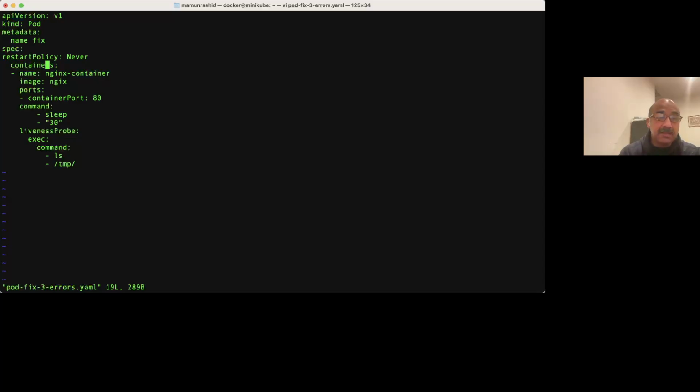That should not be a problem, but that's line 7. So let's look at what's happening before that. What you see here is there's a restartPolicy of Never, but why is this line starting at the same level as spec? You see, it's at the first column, right? Anytime you have an object denoted by a colon, the next line is almost always, well, unless it's an array, 2 spaces to the right.